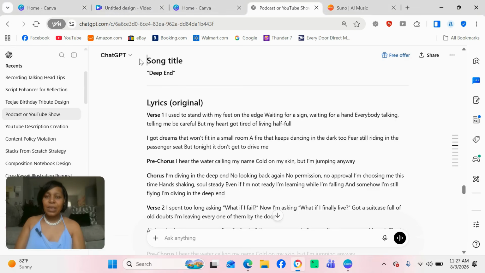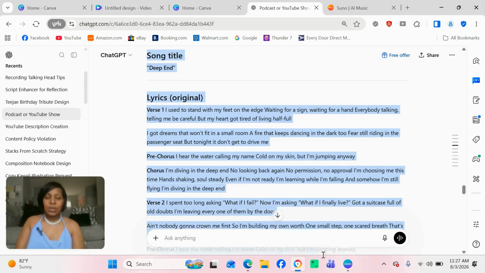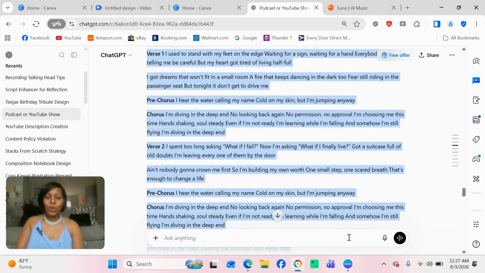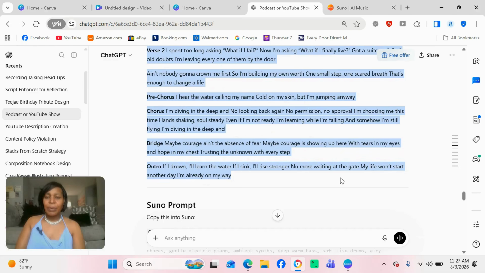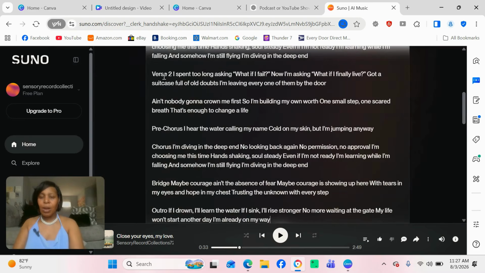Also, copy the song title and leave all the directions with the song, the extra text that say chorus, pre-chorus, the outro, the bridge, telling you the direction of the song. You can leave all that in there. Just press Control C for copy, go right back to Suno and place it into the bar. Control V will paste the song just like you want. So this is where I paste the song.